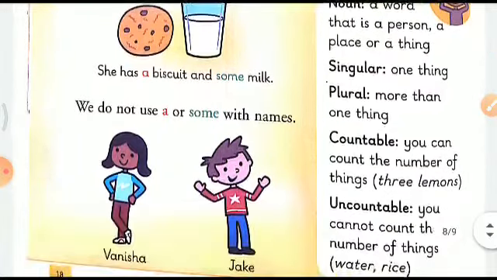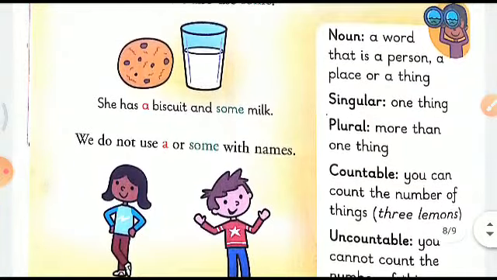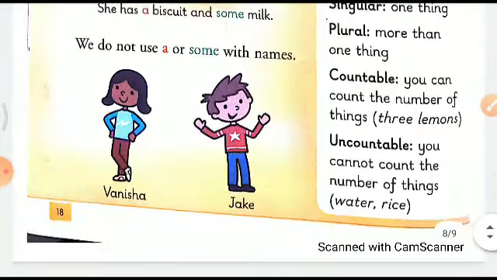Now see here, something is written here. Let us read this. A noun is a word that is a person, place, or thing. Singular, one thing. Plural, more than one thing. Countable if you can count these numbers. Uncountable if you cannot count these numbers, right? So we do not use a Vanisha or a Jake. We will say Vanisha or Jake.